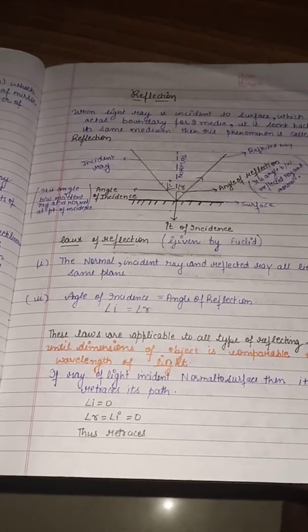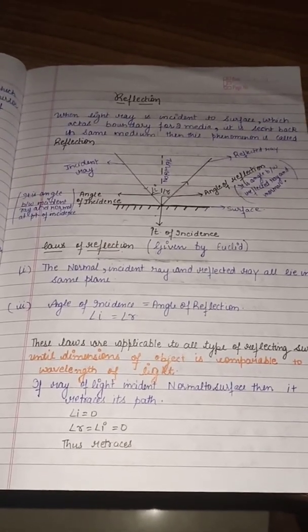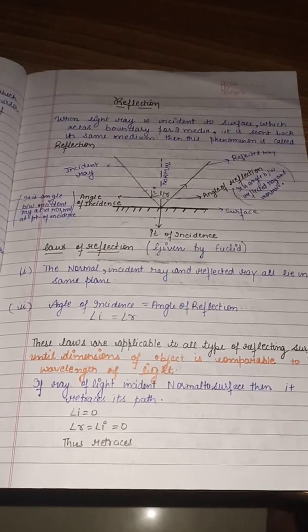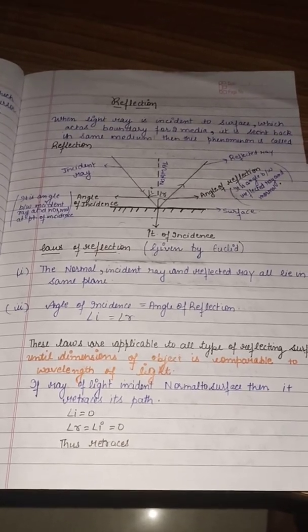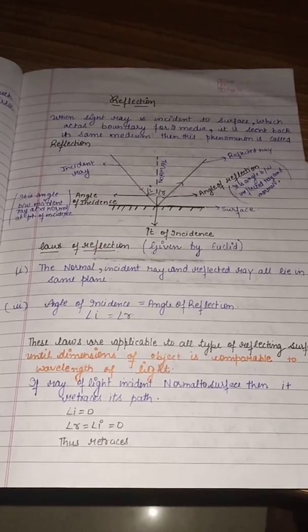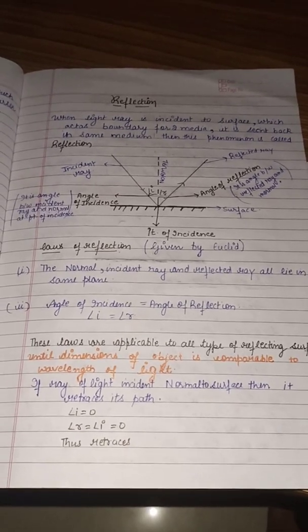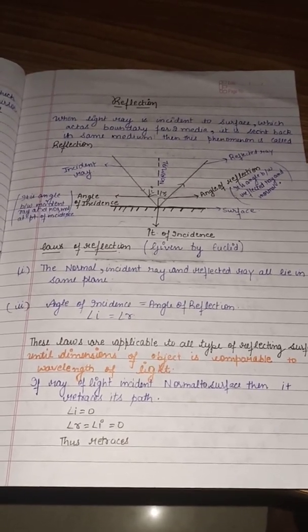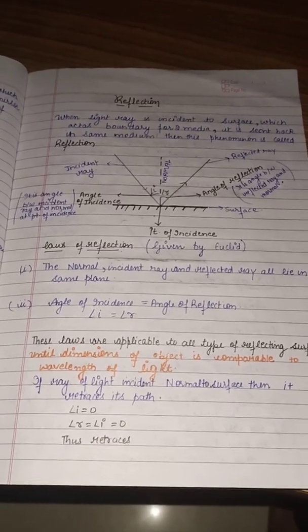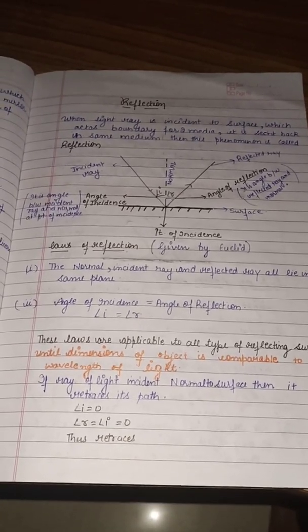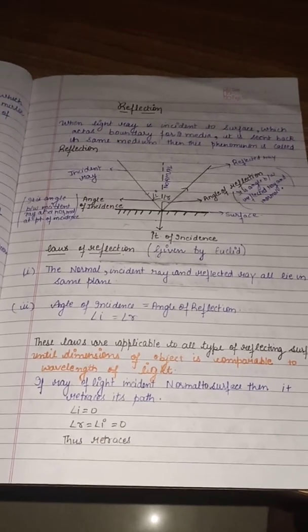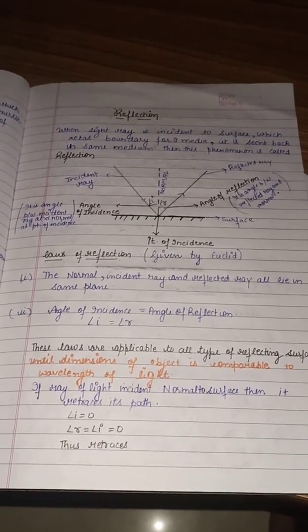When a light ray is incident on a surface, which acts as a boundary for two media, and it is sent back into the same medium, this phenomenon is called reflection. You can simply say it is the bouncing back of light when it interacts with any boundary, and it will reflect back in the same medium only. In this case, it is moving in a straight line again.